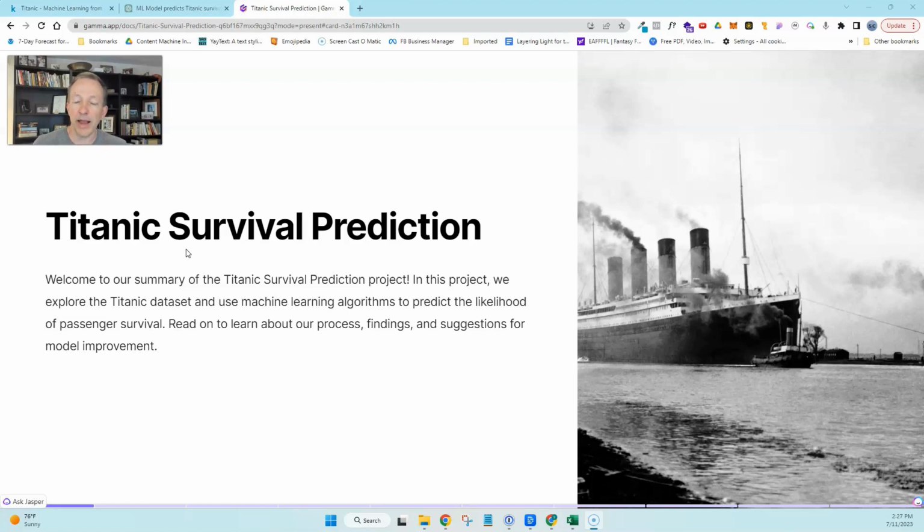Now, to be clear, I don't know much about machine learning. I know about it theoretically, but I don't know how to create models. I don't have any experience in creating models. And if you give me a textbook, I could probably labor through it and figure it out. But I don't have any training in creating machine learning models. And so what I wanted to do was take this experiment and see if I could use AI, and specifically ChatGPT and its new code interpretation plugin, in this experiment.